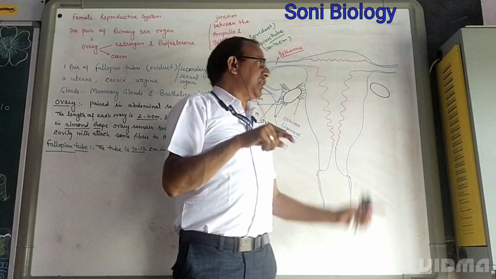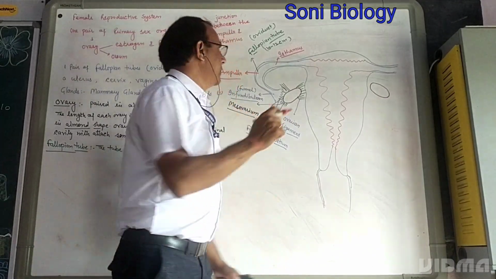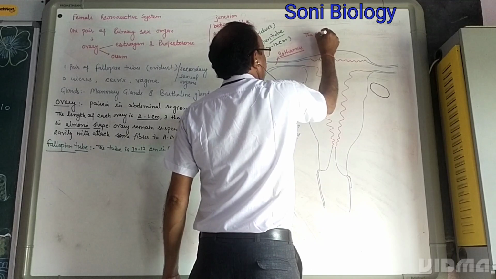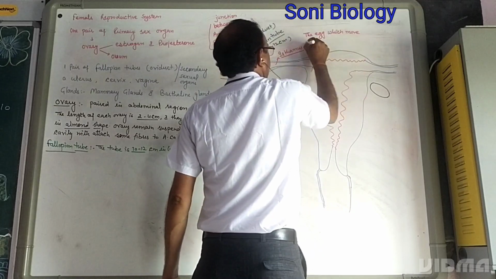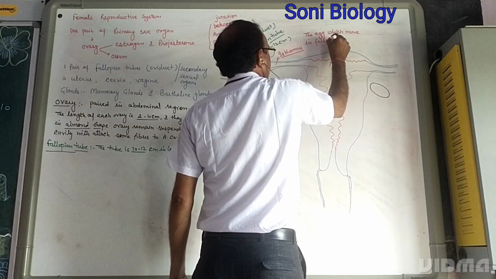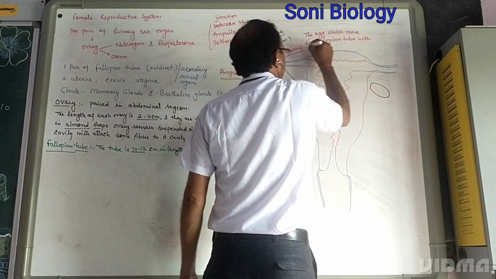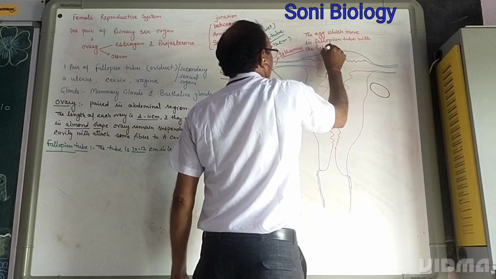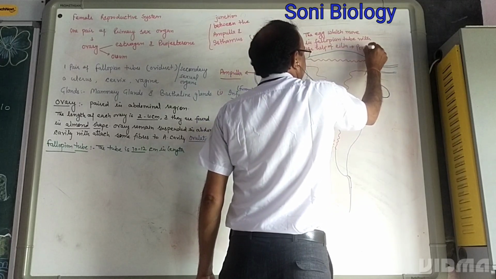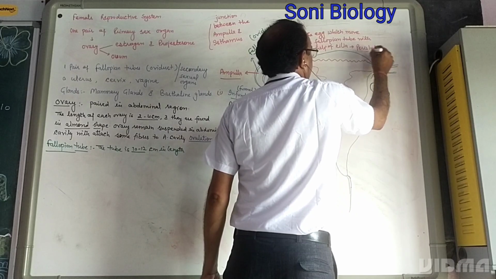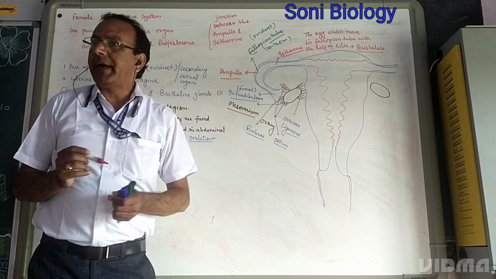So the egg moves in the fallopian tube with the help of cilia, and that movement is called peristalsis movement. The movement which is shown by the egg while it moves in the fallopian tube is called peristalsis.